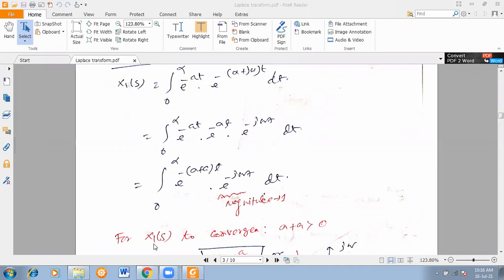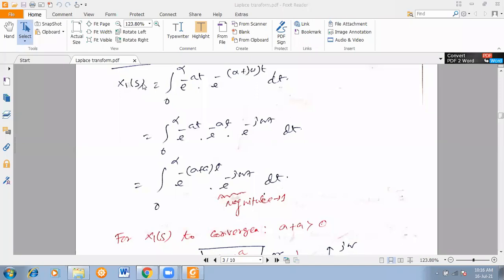Your Laplace transform should always be converging, keep in mind. For that, you have to find out the condition. That means you have to find out the region of convergence. Every time you have to find out the ROC.